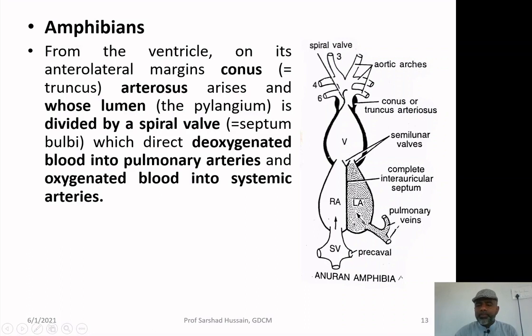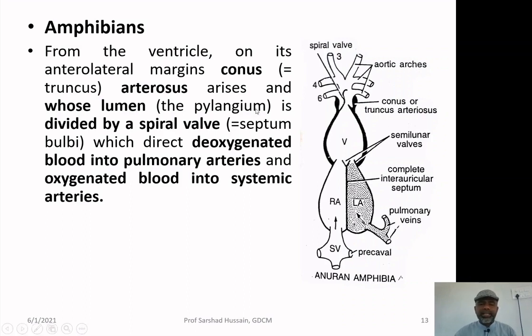So, what will happen? The oxygenated blood goes from the left auricle to the ventricle, then to the conus arteriosus or the truncus arteriosus, and will be supplied to the body with the help of the arteries, which are called the systemic arteries. And for oxygenation, the deoxygenated blood goes from the right auricle to the ventricle and then through the conus arteriosus or truncus arteriosus, and will be supplied to the lungs through the pulmonary arteries.